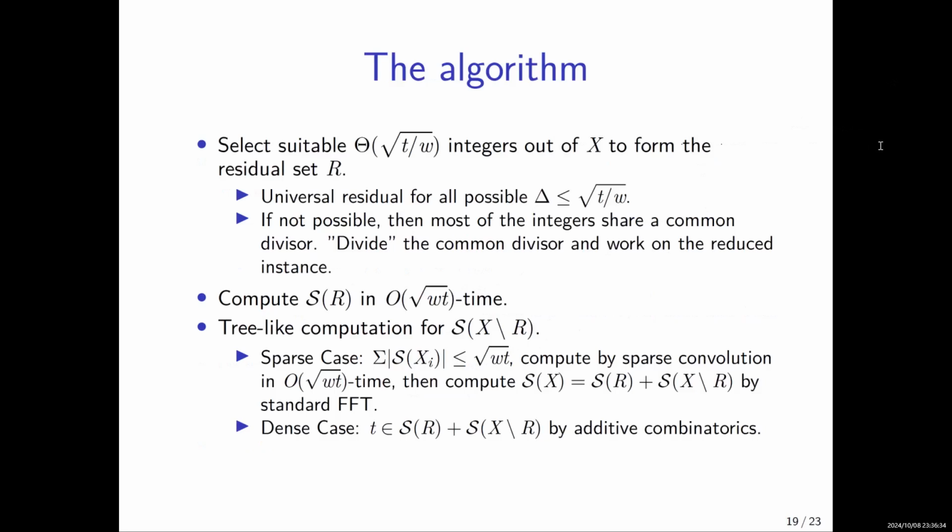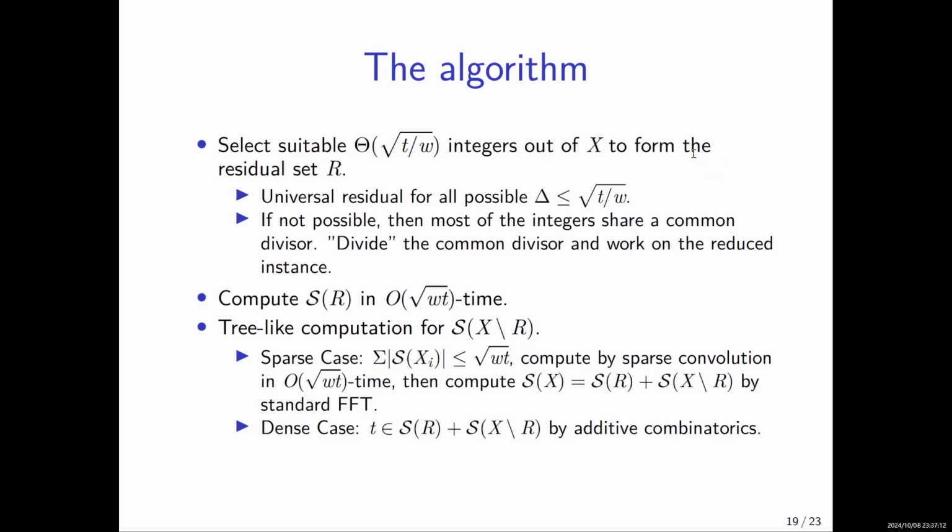And the reason is that, again, as we said, the existing result in additive combinatorics does not tell us the value of the common difference, but only provides an upper bound. So we have to make sure that this works for all possible delta. And if we cannot find such a residue set, then it means almost every integer is a multiple of some common divisor. And we can somehow divide this common divisor and work on the reduced instance. Okay, this is a very rough sketch.